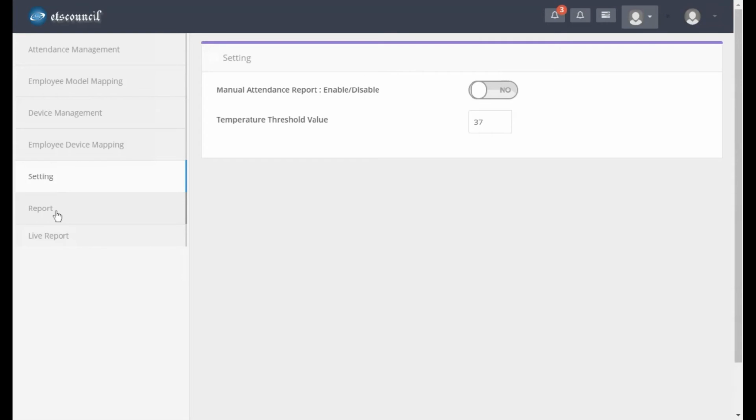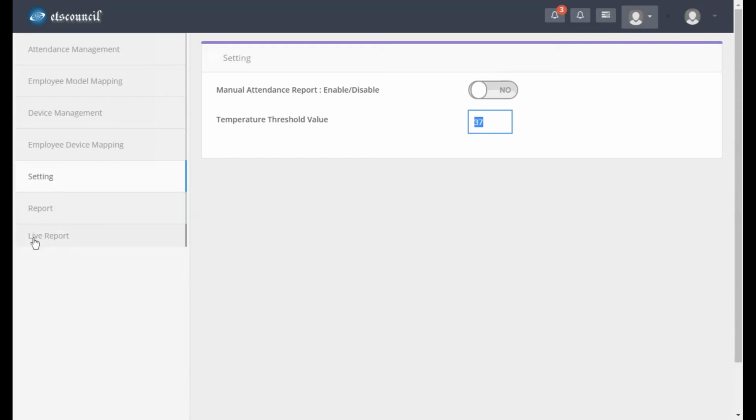The system also supports capturing the temperature, based on the biometric device's capability. The device can also raise an alarm when the temperature is high or the mask is not worn. So you can set the temperature value here. Let's say 37 degrees, which means that if the device finds a person with more than 37 degrees, an alarm will be raised.